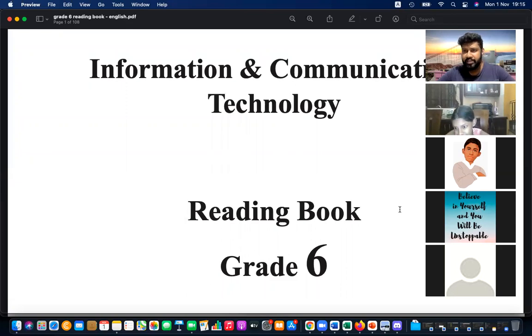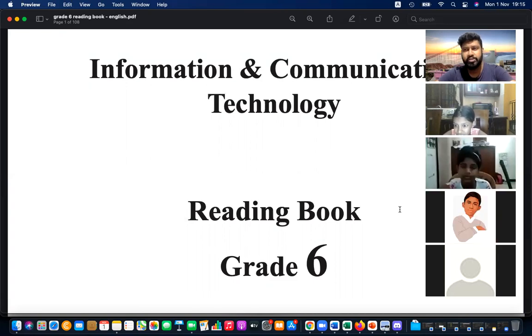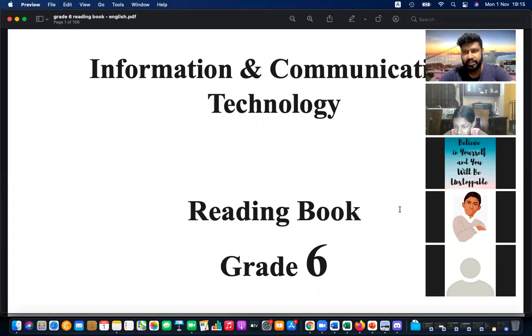Their school grade is basically 2022, right? But there are two groups. If you missed grade 6 in 2021, listen carefully. If you missed grade 6 in 2021, then also you can come to this grade 6 class.